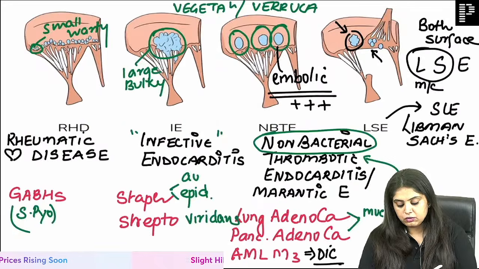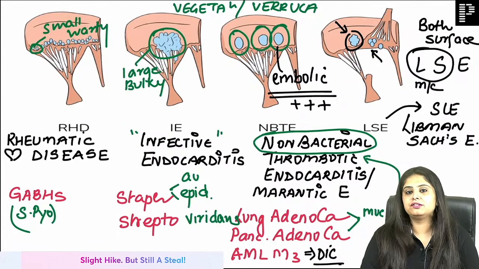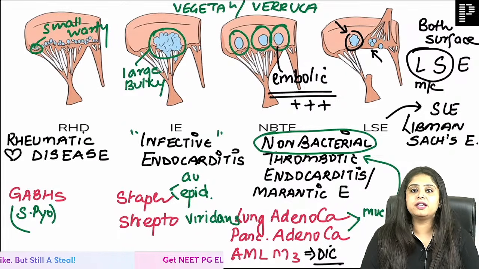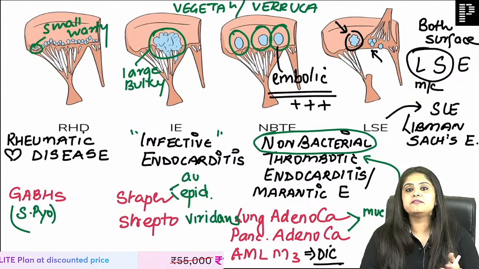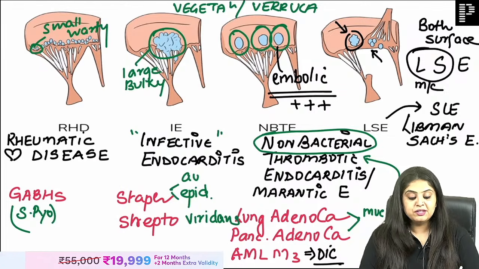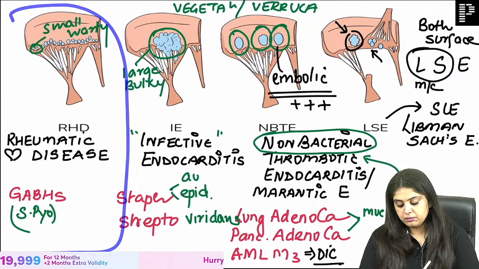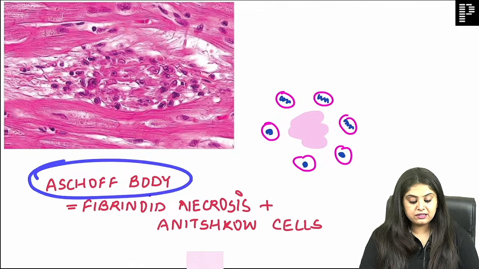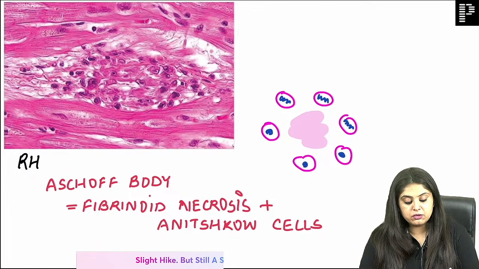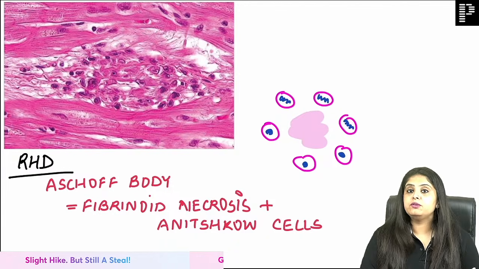Okay, so this is done. But out of these, one more. I have not given you everything as questions today, otherwise you will be solving an entire Q bank. Like in a viva, from one topic you derive another. In rheumatic heart disease, if I ask you what is the most characteristic lesion, this photo comes a lot in the exam. The characteristic lesion of rheumatic heart disease is going to be the Aschoff body. What is an Aschoff body?